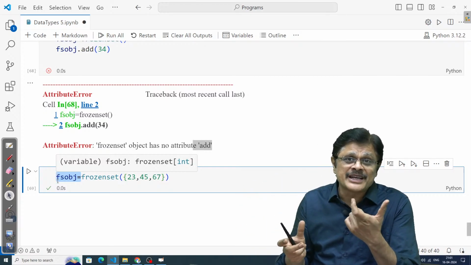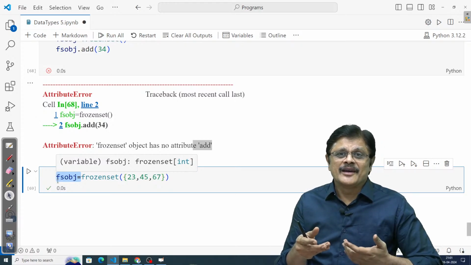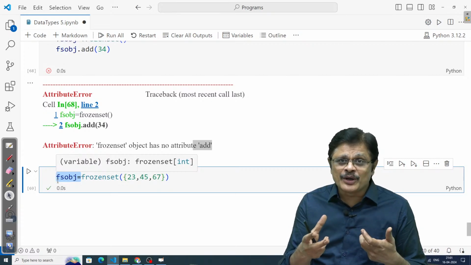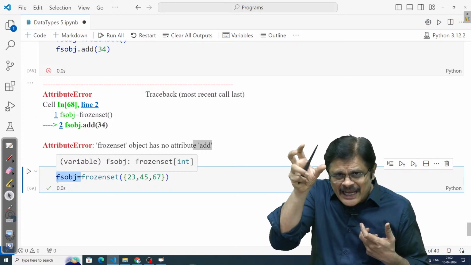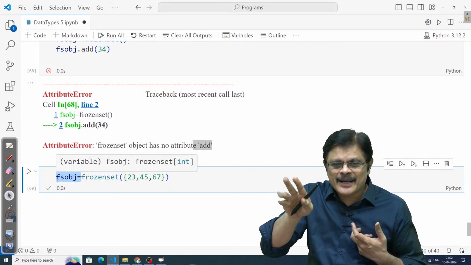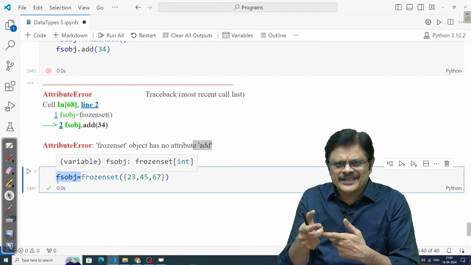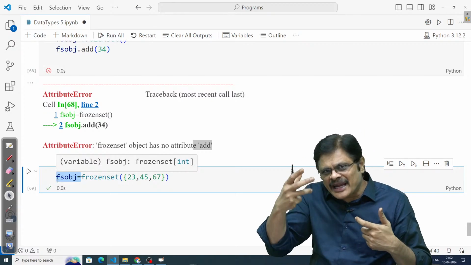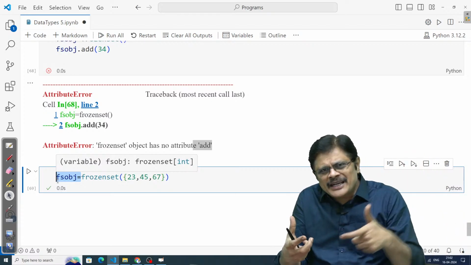This FS object is just a variable. Please try to understand mutability and especially immutability. When I say immutability, the object cannot be changed. So the original empty object is left there itself, but now this variable can reference a new object. A variable can change its referent. So I created a new frozenset object, and it is referring to that.